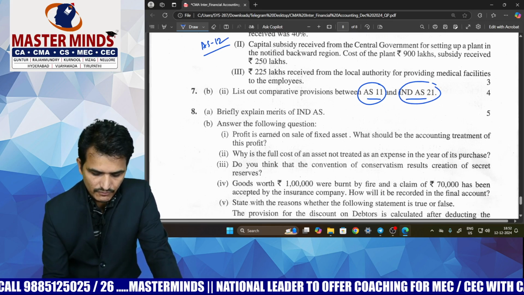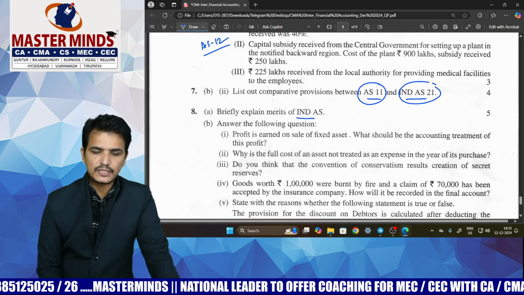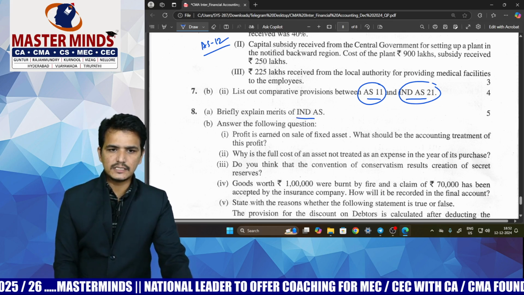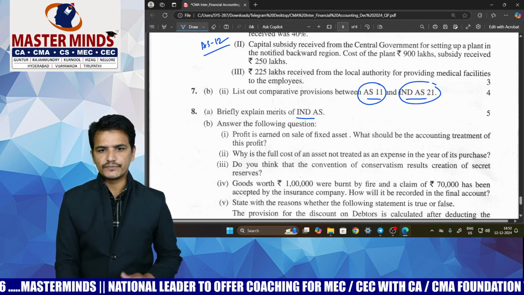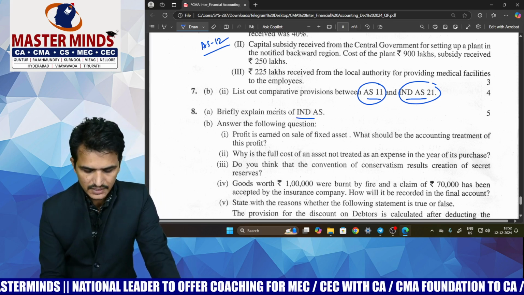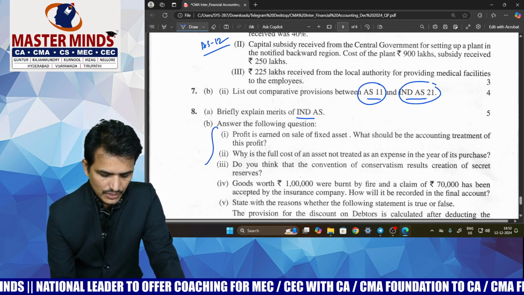This time a question was given again based on theory, and also they have given one from the introduction to accounting standards: what are the advantages or merits of Ind AS? That is a theory question. And coming to question number 8B.